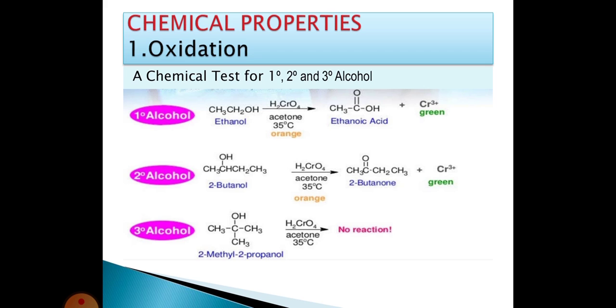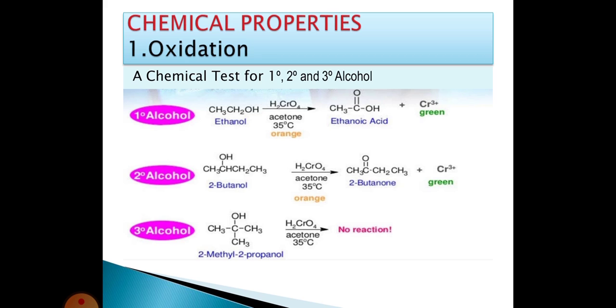The tertiary alcohols do not undergo oxidation, but in the presence of strong acidified KMnO4 at even higher temperature, the reaction will take place.